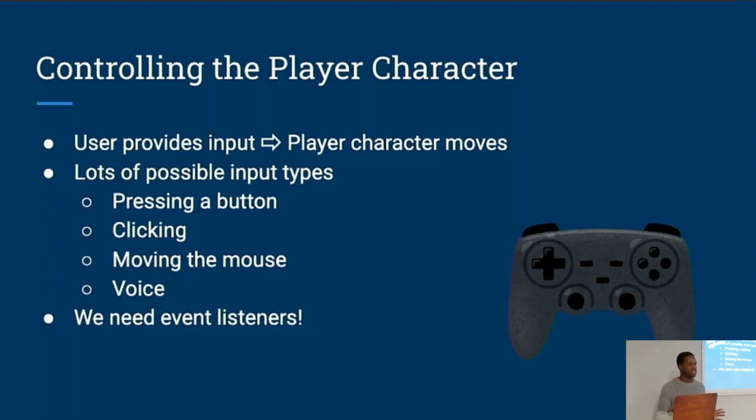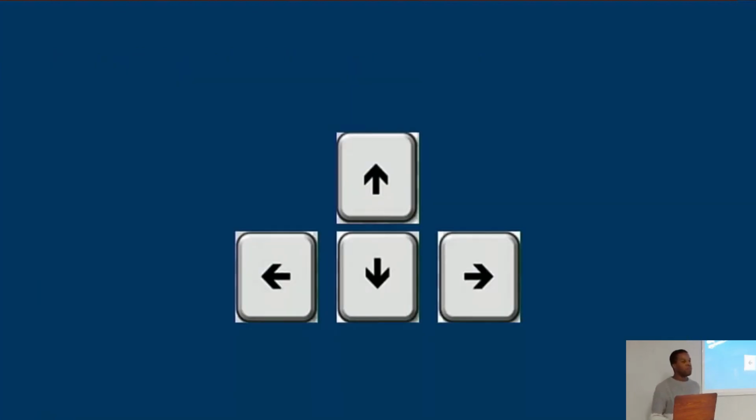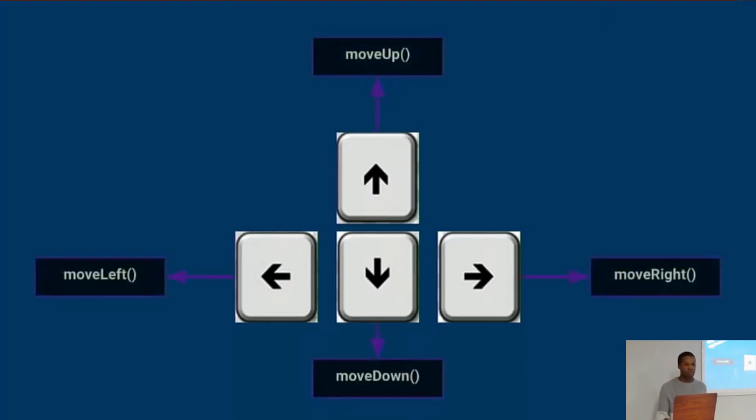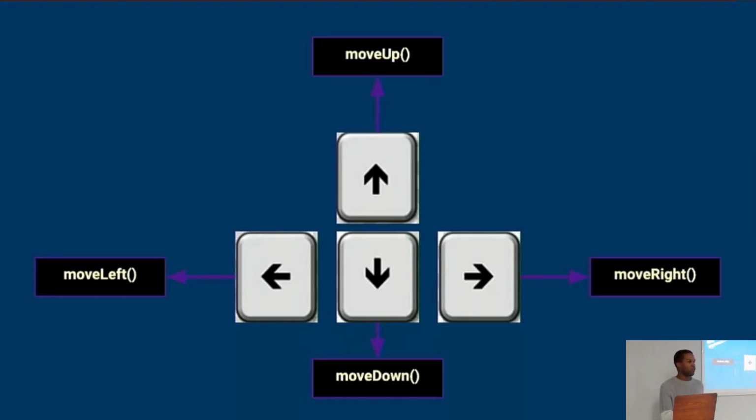And for that, we'll need some event listeners. So basically, we need to tell our program to listen out for the actions that we want the player to do. And every time the player does that action, it'll fire off whatever behavior we want it to fire off. So to give an example, like I mentioned, in my game, you control the player by using the arrow keys. So every time I press an arrow key, I'm triggering the appropriate movement function that I want to call. So if I press the up arrow key, I'm calling the move up function. If I press the right arrow key, I'm calling the move right function, etc., etc.